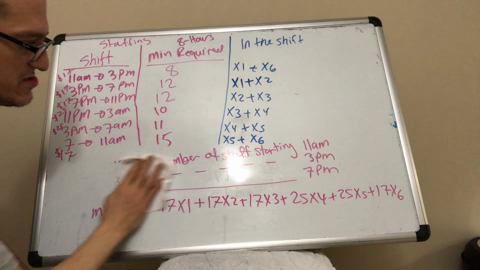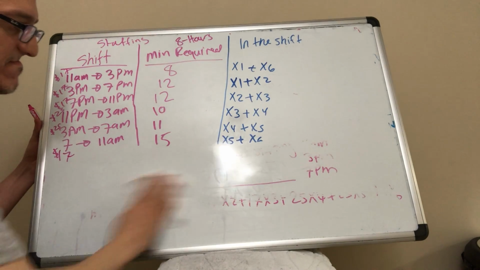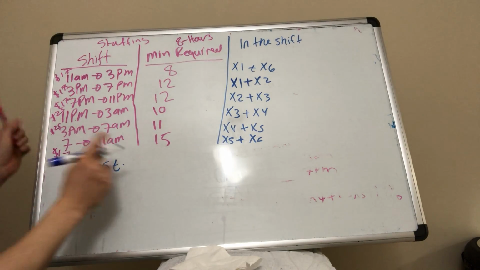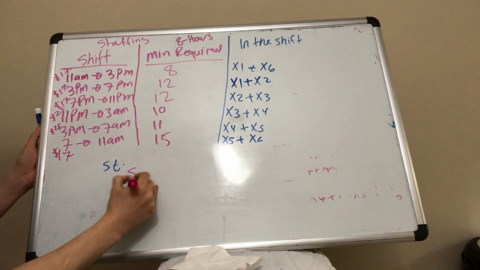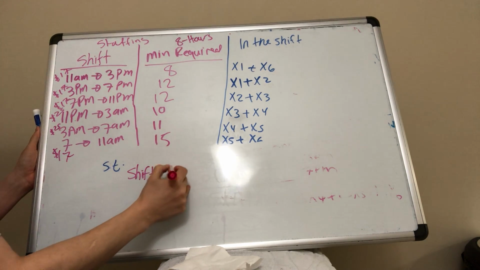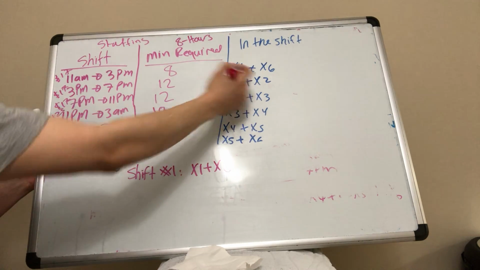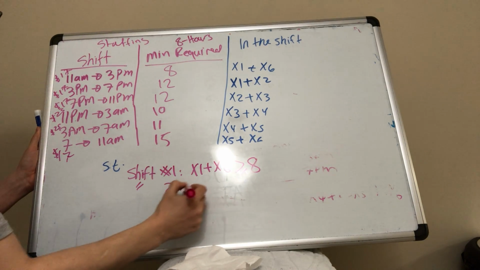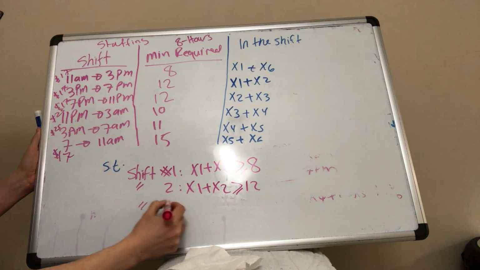So the way we do the subject to for this question, we said shift number 1. We have the X1 and the X6, they need at least 8. Shift 2. We have 1 and 2, they need at least 12.